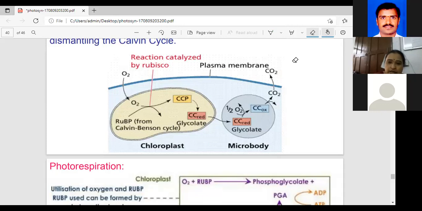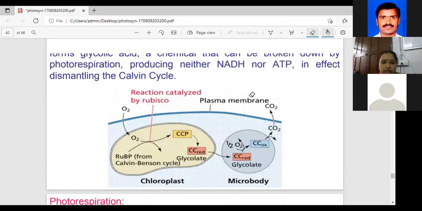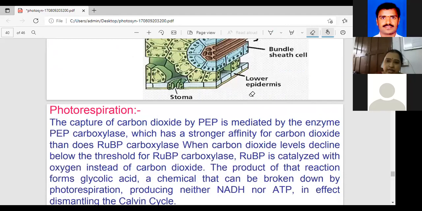See here, today we covered the C2 or photorespiration, but photosynthesis has phases, light phase and dark phase.